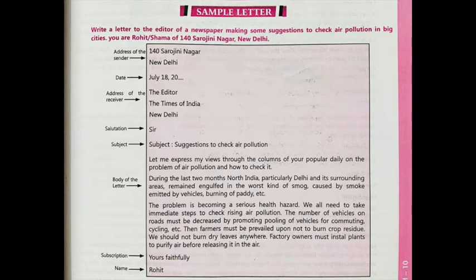Let's move further. Then we have to write the date. The date is not mentioned in the question. You can write the same day's date, just like it's written here, July 18, 20, and then blank. You can write whatever month is going on and that day's date. It's your wish whether to leave one blank line between the address of the sender and the date, and afterward you can again leave one blank line.